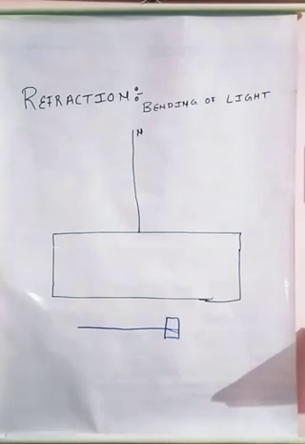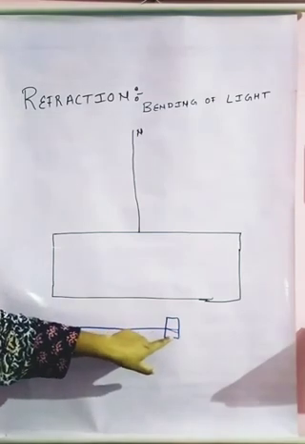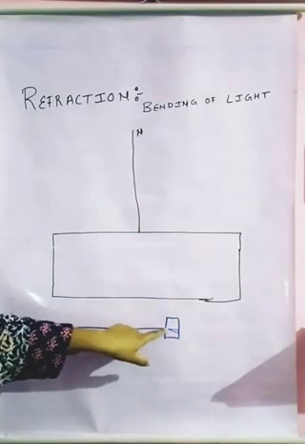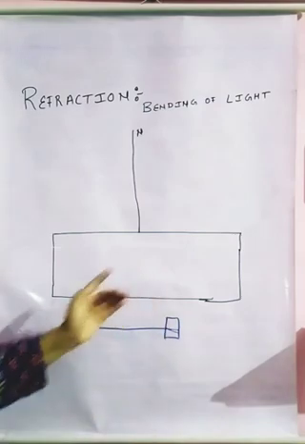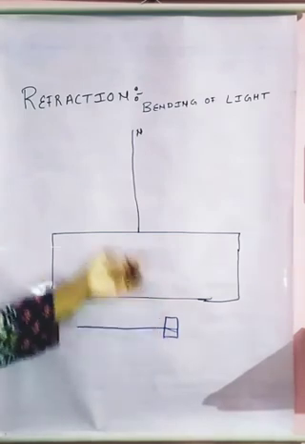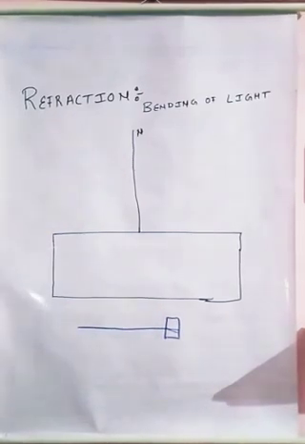Now the question comes, why is this bending happening in a transparent medium? Because when the medium changes, the angle of incidence made for the refracted ray which reaches your eye is different. That's why the ray gets deviated or refracted from its path because of the change in the medium. So why does refraction occur? Refraction occurs because of the change in the medium.